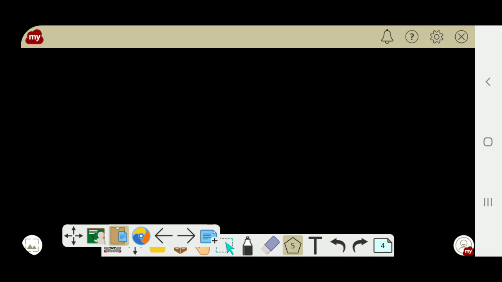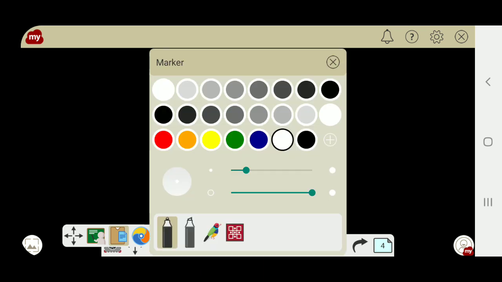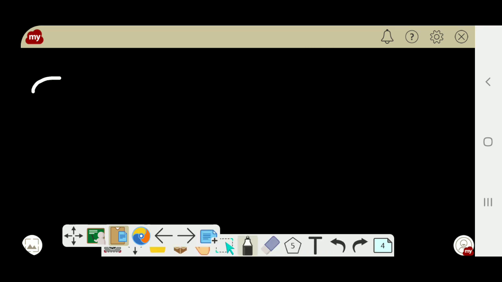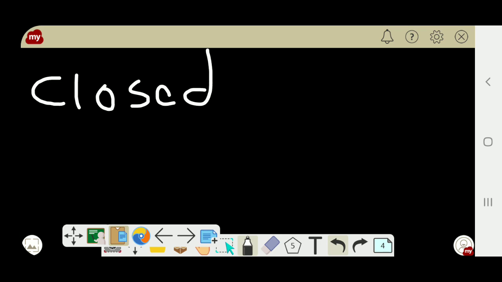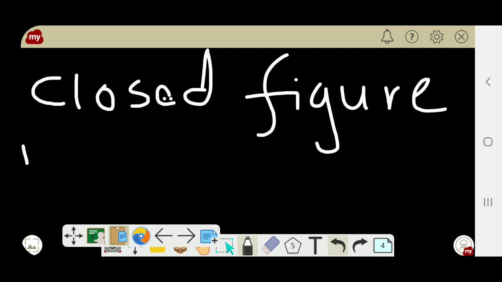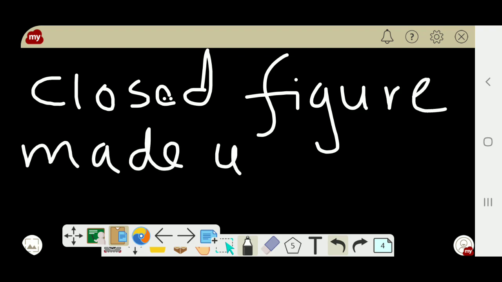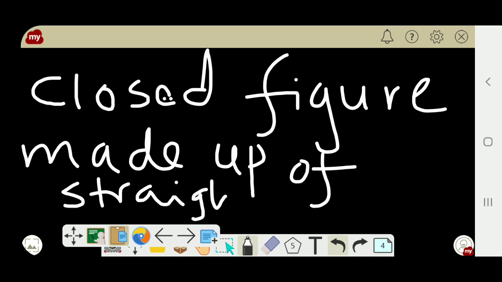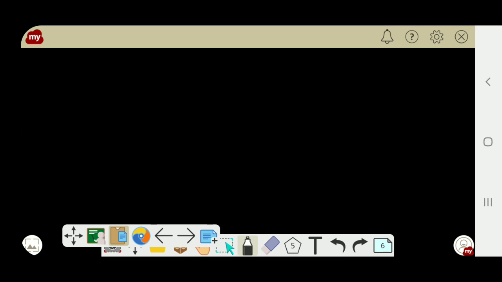So, I have to tell you the common name for all of these: the closed figure made up of straight lines are called polygons.